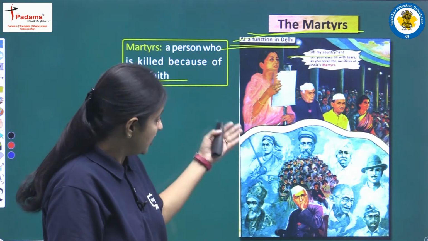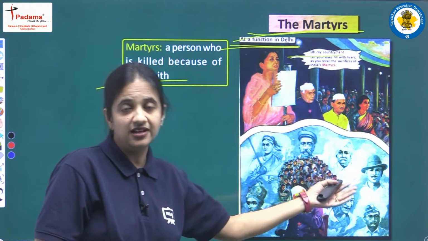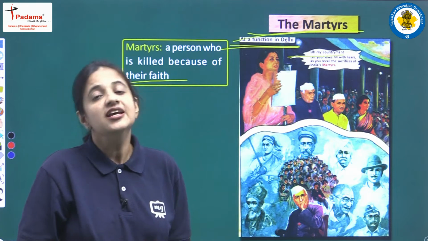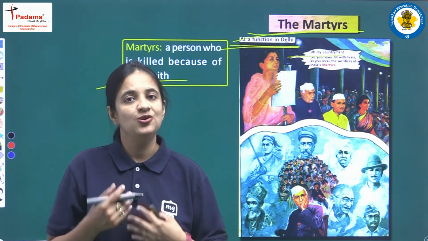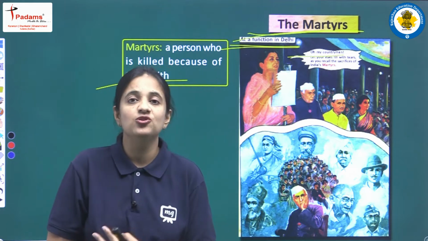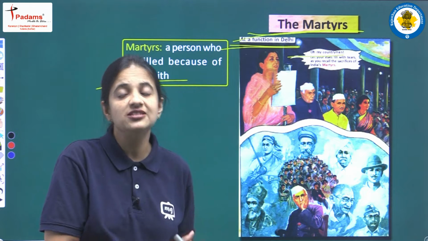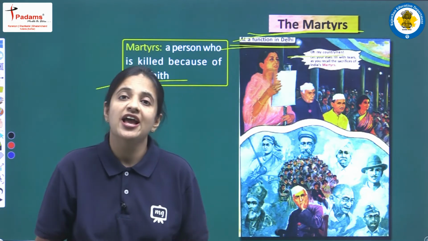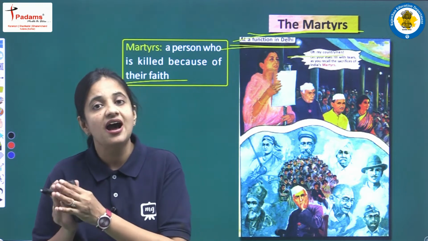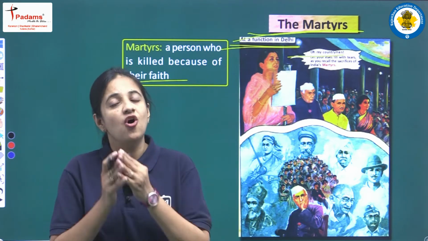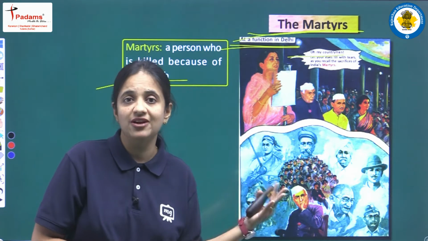So here we can see Jhansi ki Rani Lakshmibai, Subhash Chandra Bose, Bhagat Singh, and so many other freedom fighters and martyrs. And actually, there should always be a feeling of gratefulness. We should always be thankful and grateful to all these freedom fighters. They sacrificed their own lives, and because of their sacrifices, finally we are enjoying freedom and independence. So always we should be grateful and thankful to all the martyrs and all the freedom fighters.